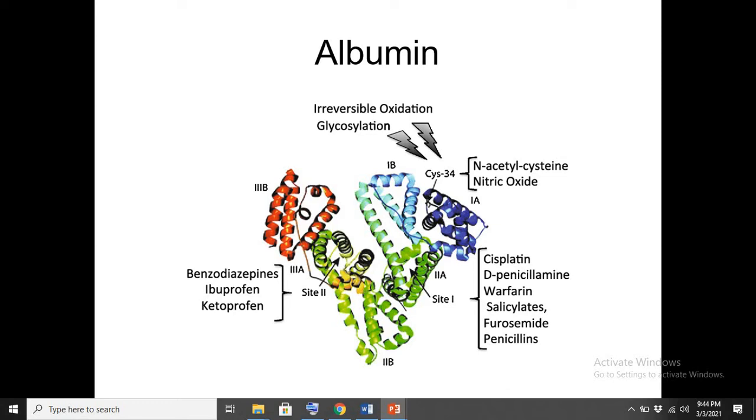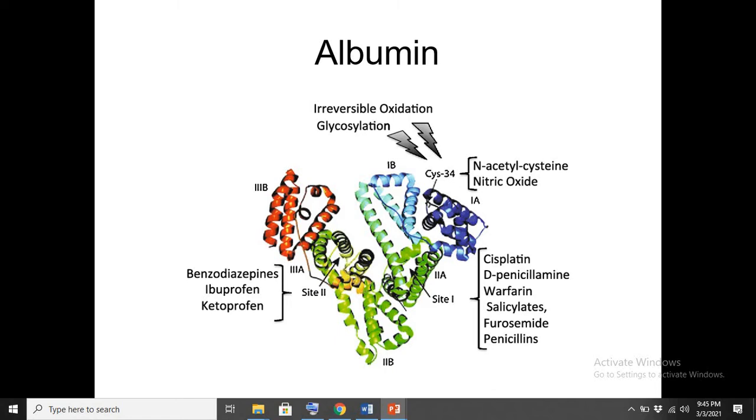So what happens after the synthesis of the protein, when it is released from the ribosome? The different amino acids that are present in the protein polypeptide chain are modified due to different chemical reactions. For example, we have the cysteine amino acid that is present in this albumin. This cysteine can be oxidized.